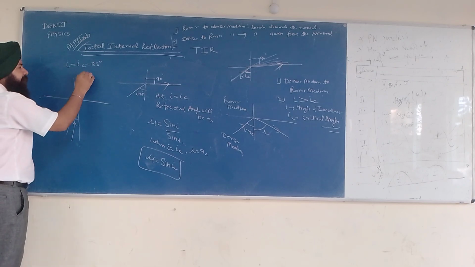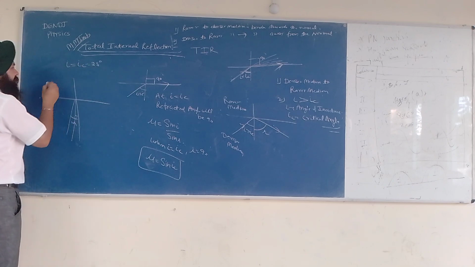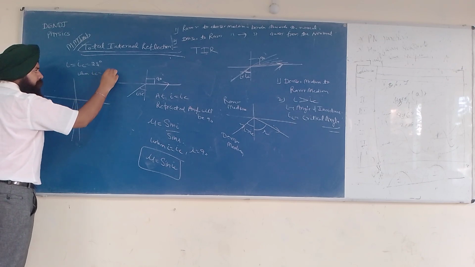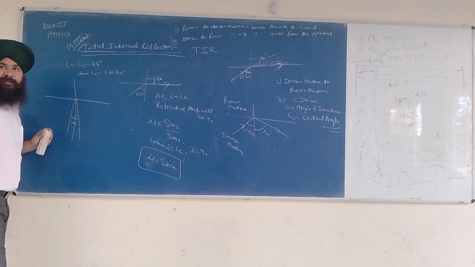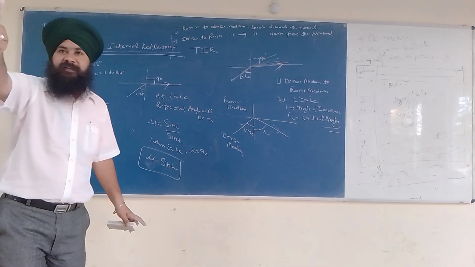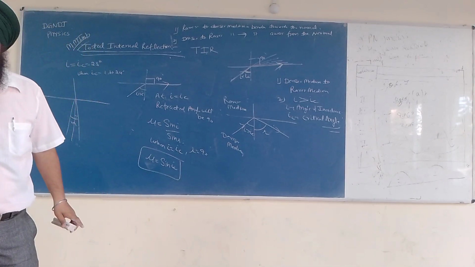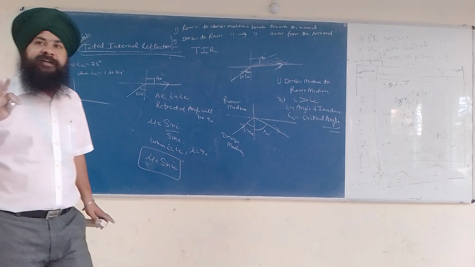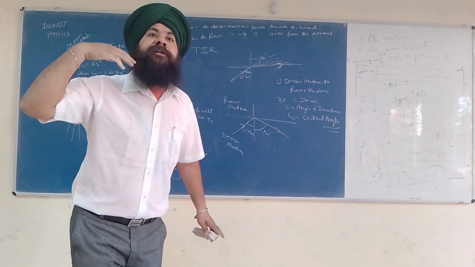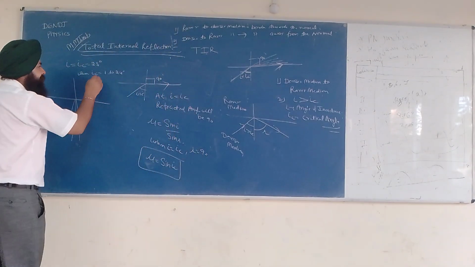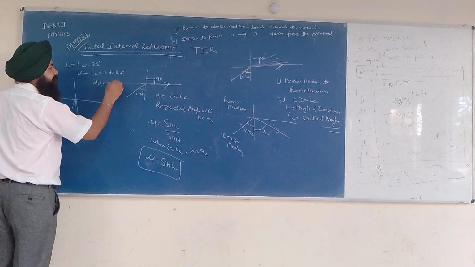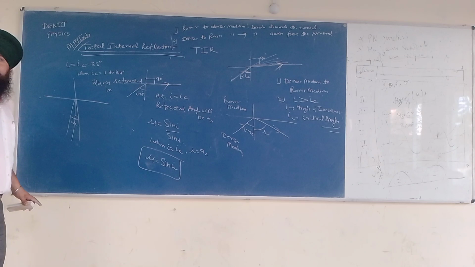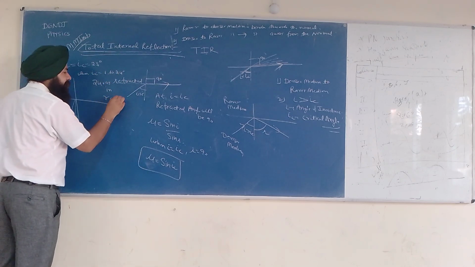It means 1 to 24 degree, so 24 incident rays are there, and these 24 rays will get refracted in the rarer medium.